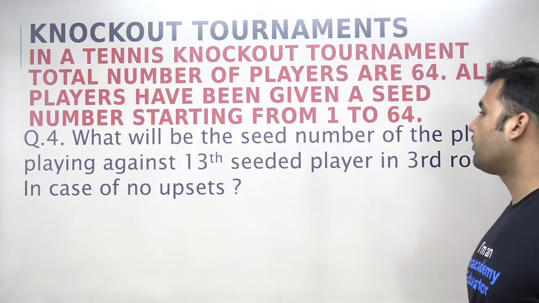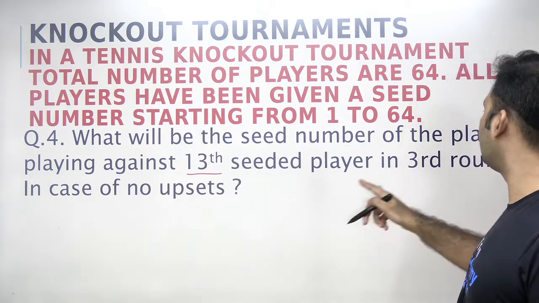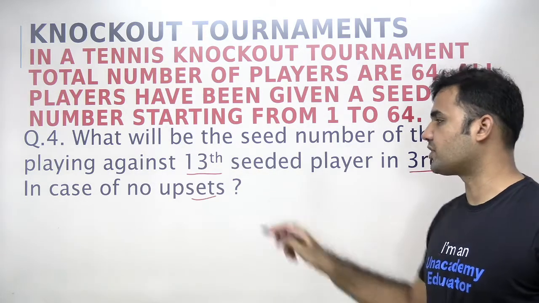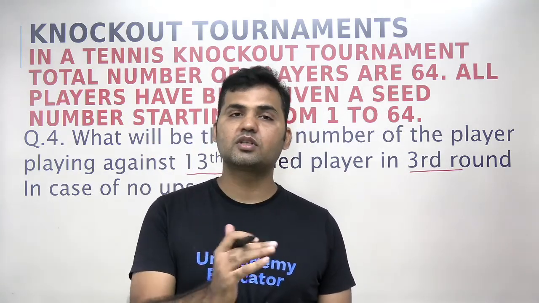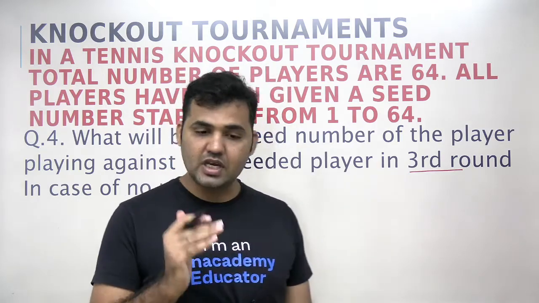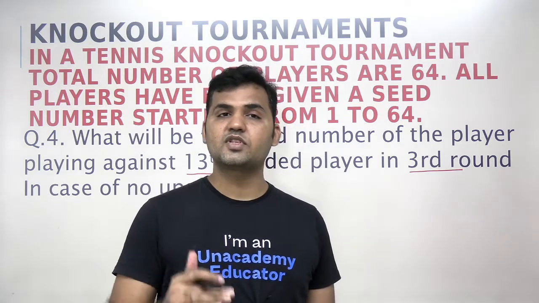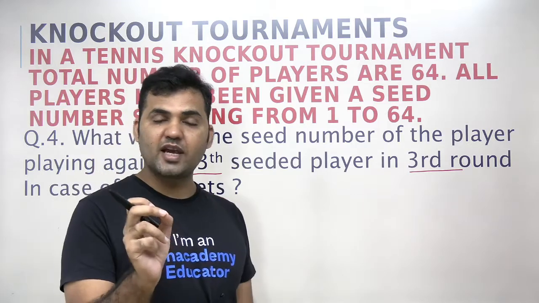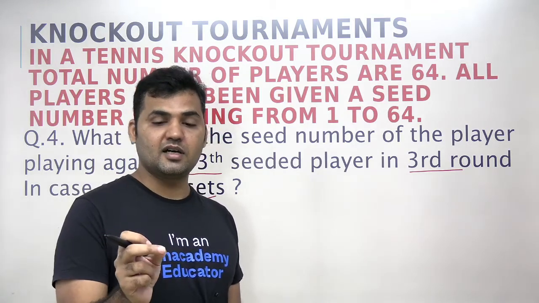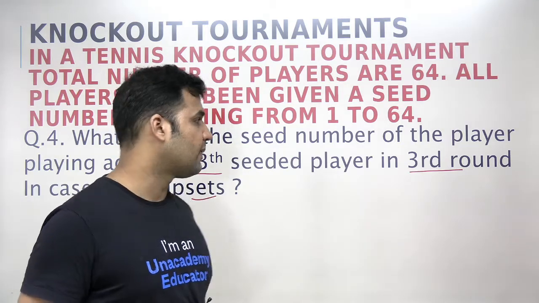Okay. Question number 4. What will be the seed number of the player playing against the 13th seeded player in the third round in case of no upset? No upset means a lower seeded player, a player with a better rank, like 1 or 2 or 3, is winning against the higher seeded players. Higher seeded players are the players whose rank value is high in magnitude, but their rank is lower, right? So they are on the bottom side of the table.